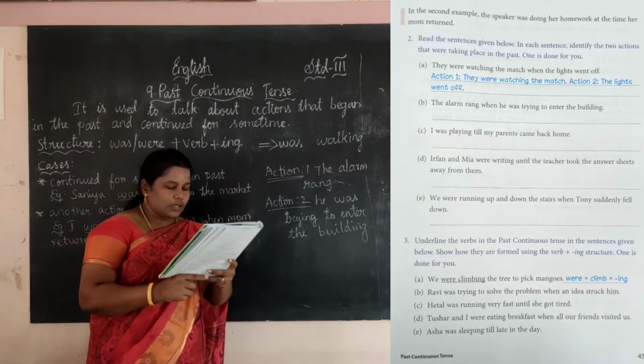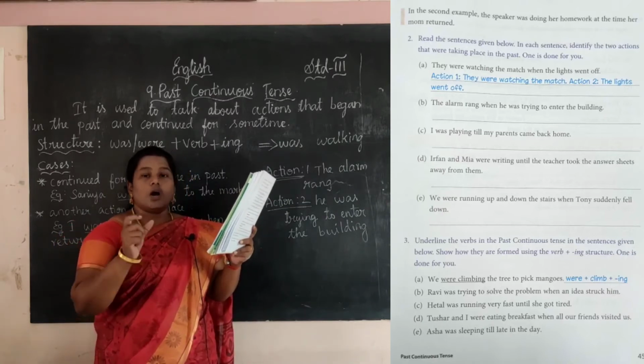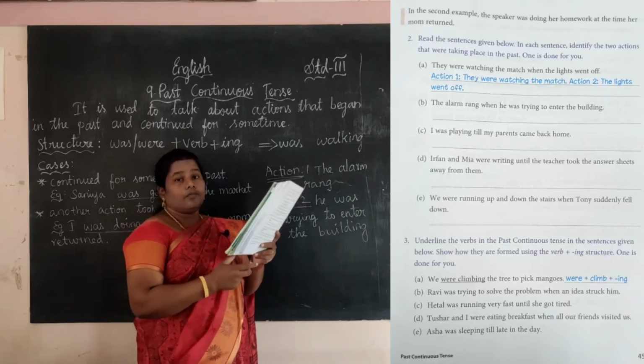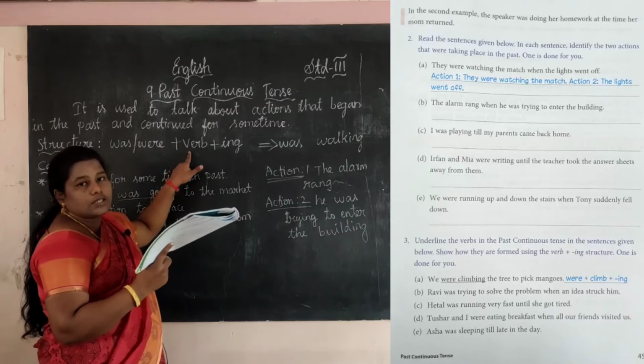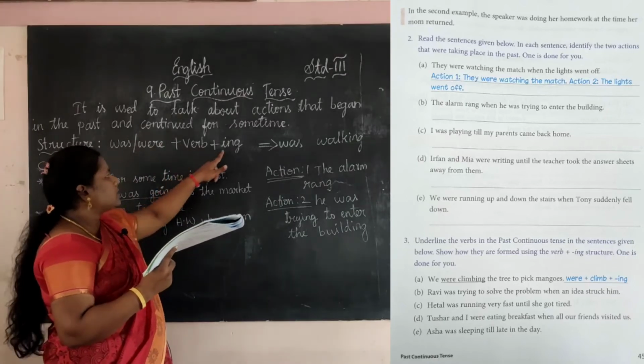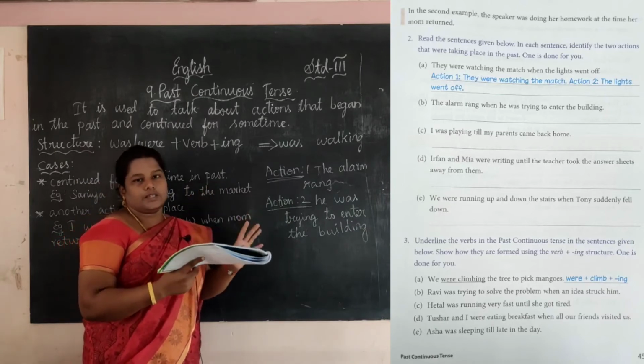This form we know. Yes, see here, we were climbing. So what is the form used here? Yes, plural form, were. Next, what is the verb? Climb. Next, ing is added. So were plus climb plus ing.